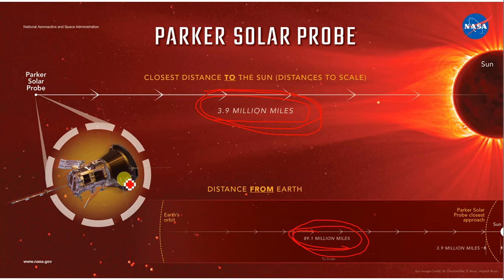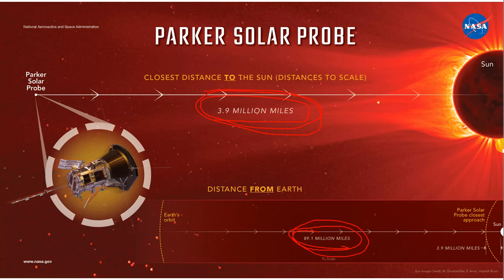It has a carbon-made shield that protects it from the sun's heat, and it is made of absorbing material. So it is the closest distance to the sun, though the distance is not to scale, and it is one of the closest probes ever sent to the sun.